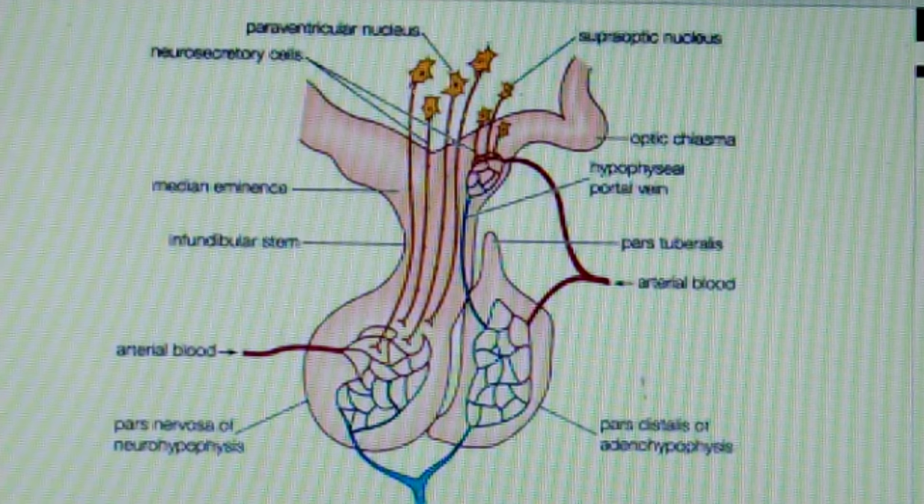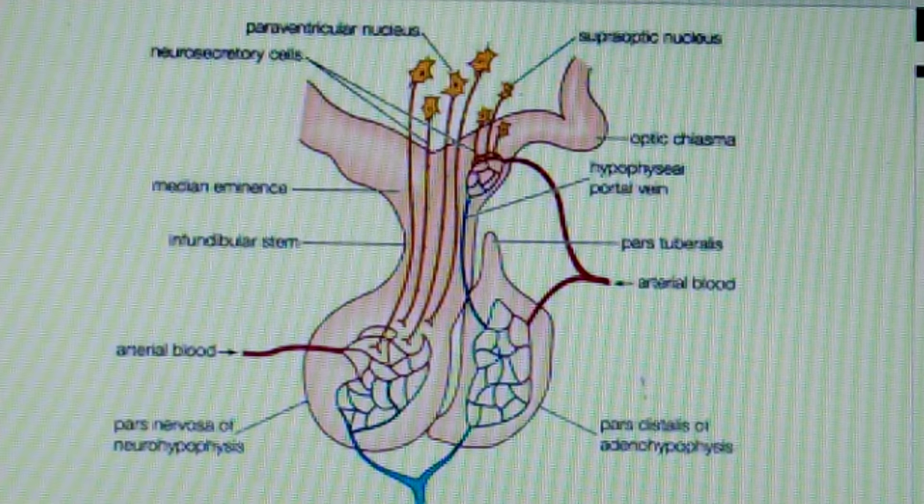Oxytocin promotes contraction of the uterine muscle. It helps in contraction of the uterine muscle and of the myoepithelial cells of the lactating breast, squeezing milk into the large ducts behind the nipple. In later pregnancy, the uterus becomes very sensitive to oxytocin. The amount secreted is increased just before and during labor and by sucking of the baby. Because of its role, oxytocin is also known as the birth hormone and milk ejecting hormone.